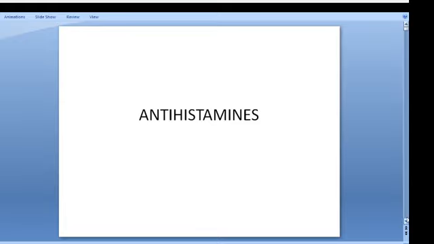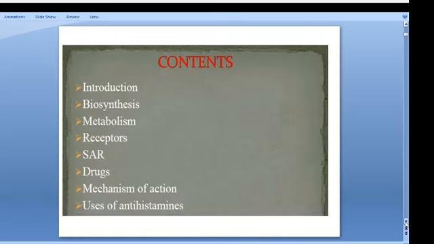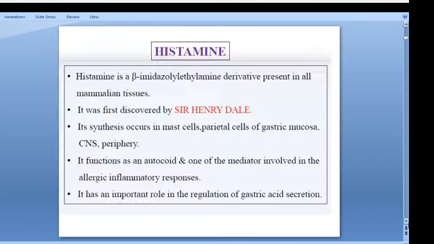Now, in this chapter, we are dealing with the following contents: introduction, biosynthesis, metabolism, receptor, structural activity relationships, drug classification, MOA, and uses of these drugs. First we can see the introduction. All of you are well aware of histamine. Here we are dealing with antihistaminic drugs, the substances used for the inhibition of the activity related to histamine.